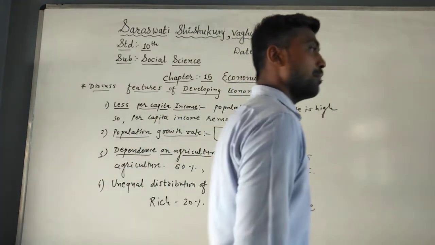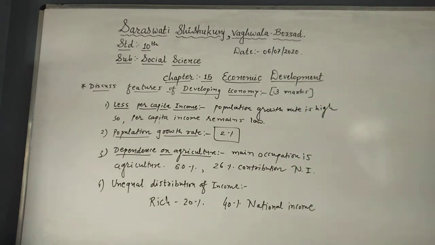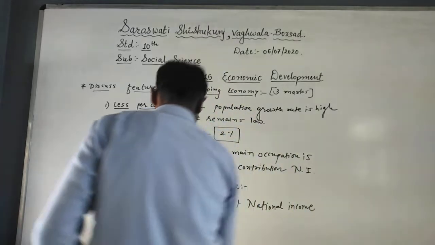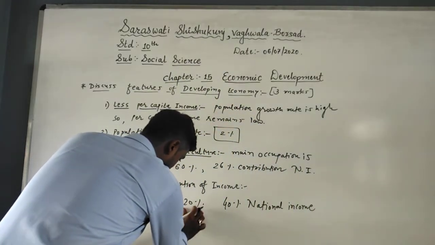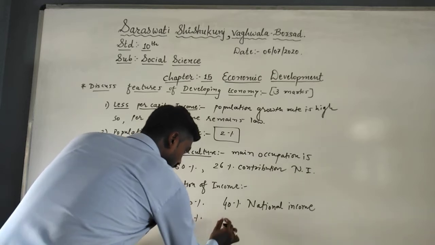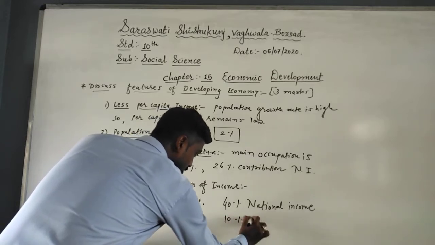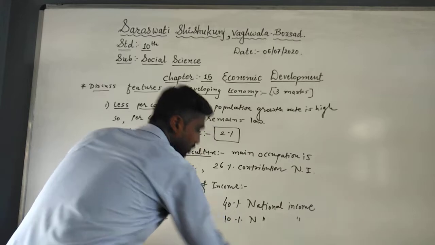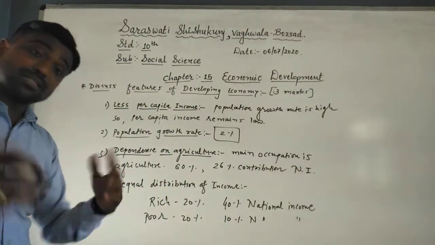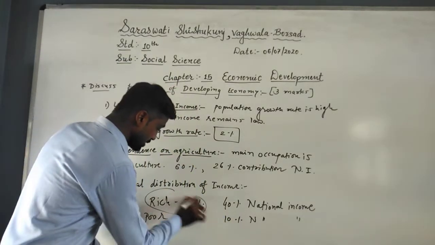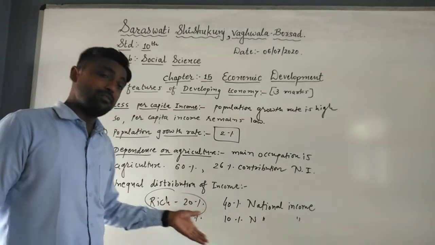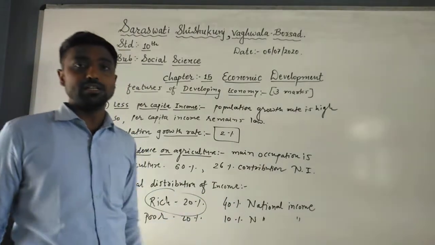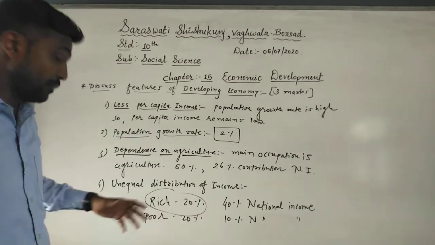You just see that only 20% rich people add 40% into our national income, and 20% of poor people will be added only 10% into the national income. So in our national income, the role of the rich people is high or important, because these 20% of poor people add only 10% in the national income. So that is why it is quite difficult.